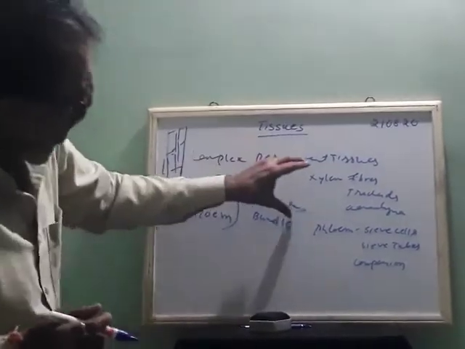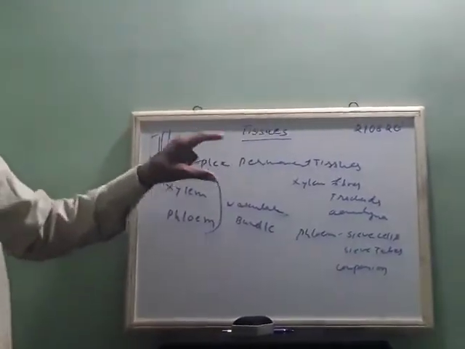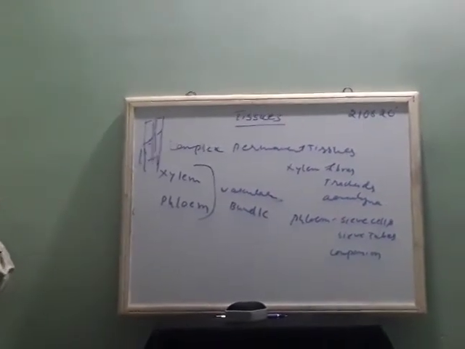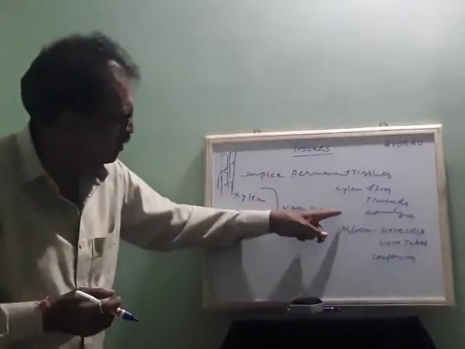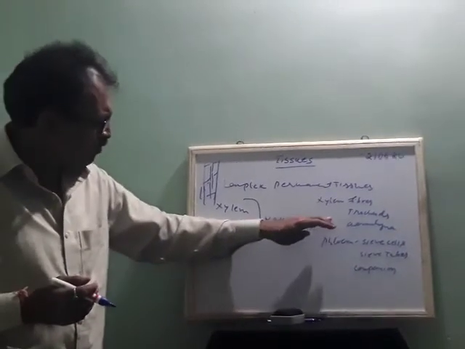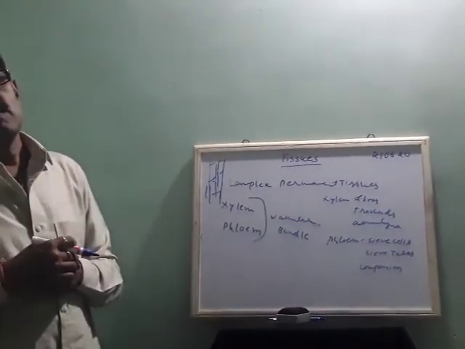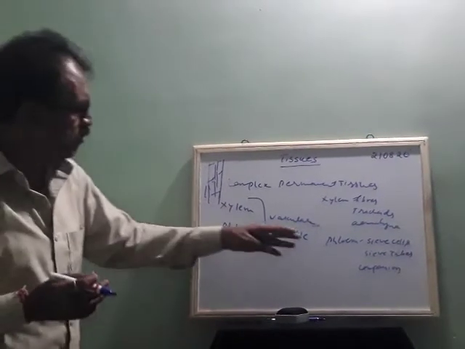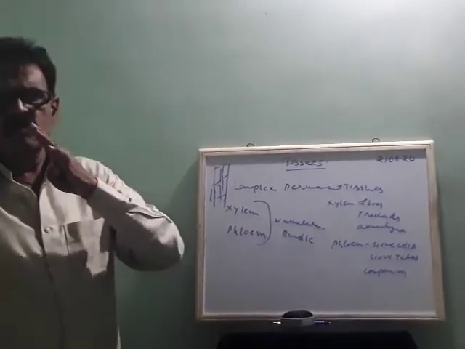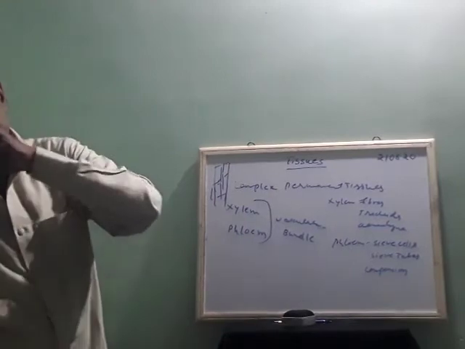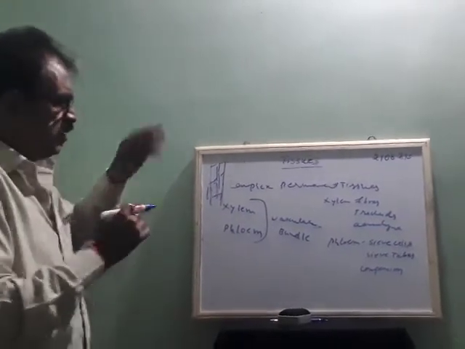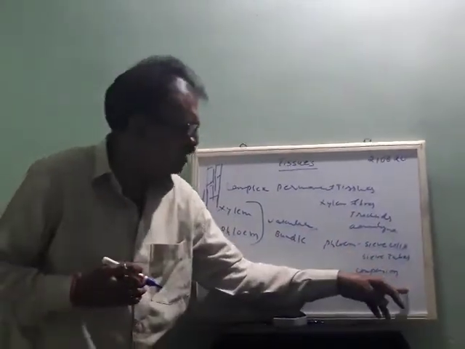See, these xylems will carry what? Water and minerals. They supply water and minerals to all parts of the body, and these phloem will supply food to the plants. Whatever the food is prepared in the leaves, they all carry from there, and all will supply through the sieves and sieve tubes and companion cells.